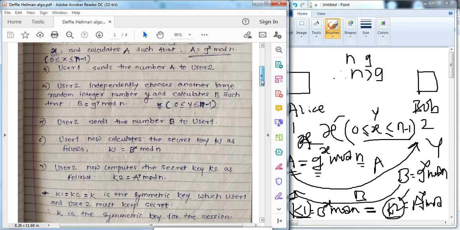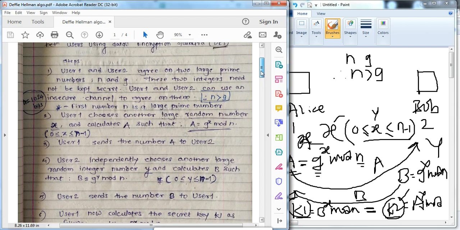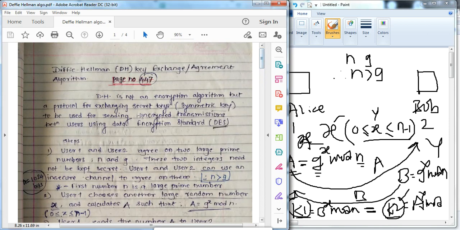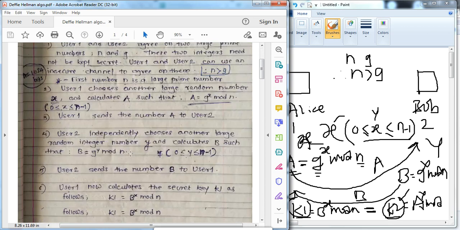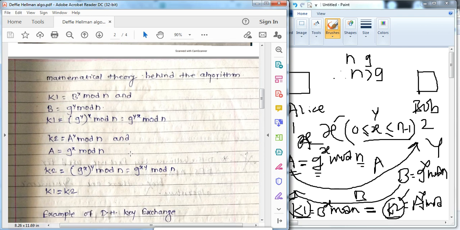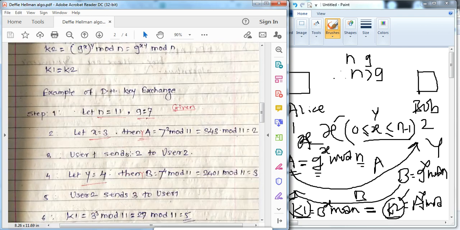This is the way to create and share a symmetric key between two users without a KDC, with the help of the Diffie-Hellman algorithm. That's why it's called the Diffie-Hellman key exchange or key agreement algorithm, where both agree on a particular key. Okay, this is the solution. Now we will go with a simple example, after the mathematical theory.